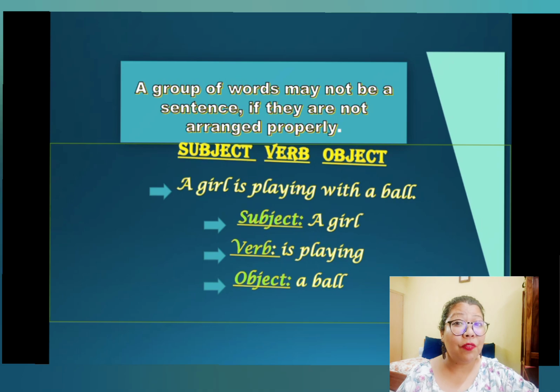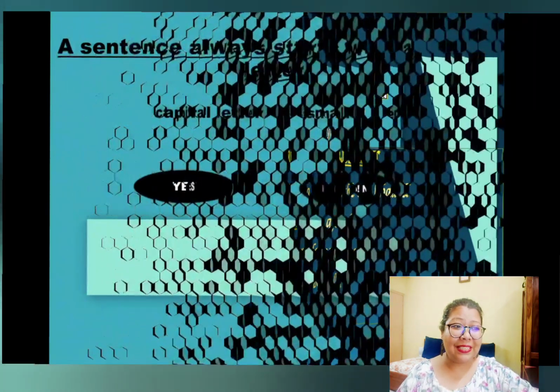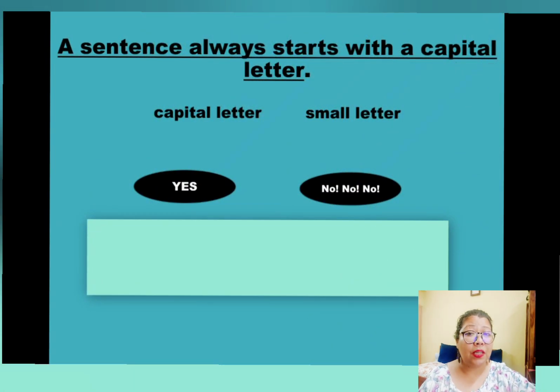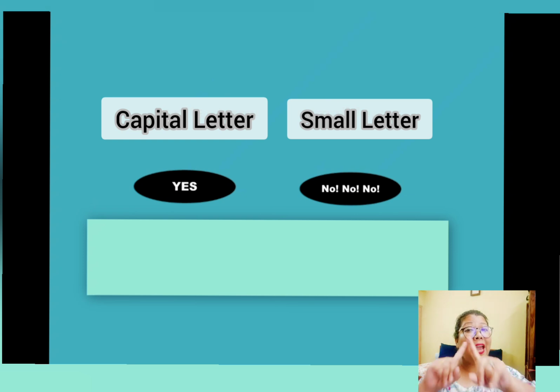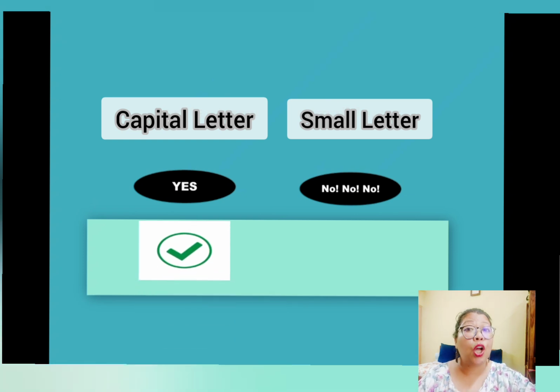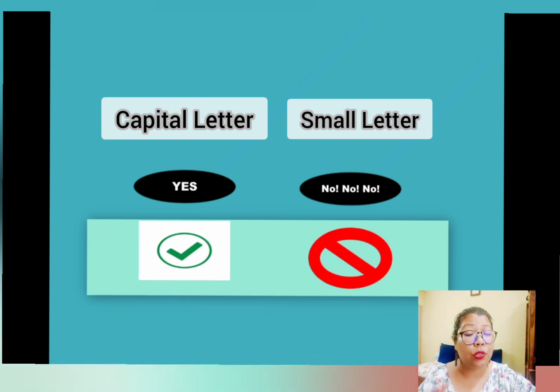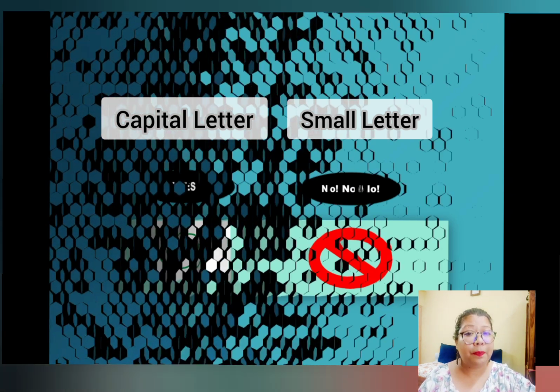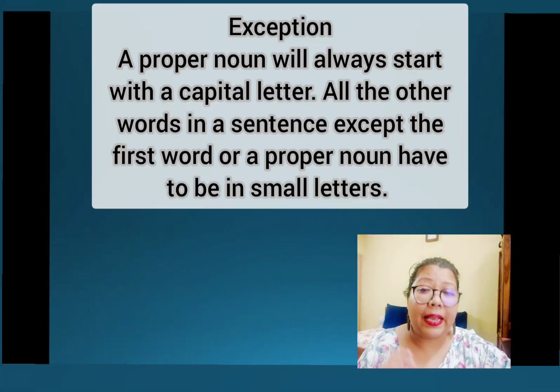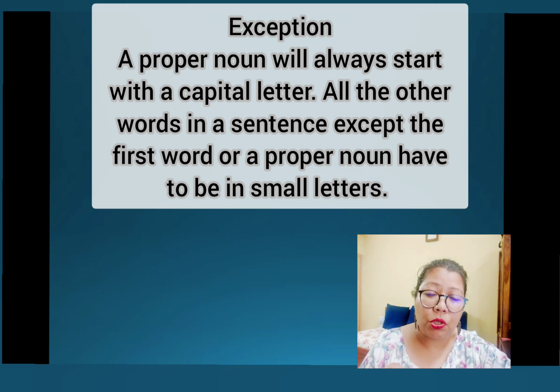Great. Now let's move on to the next slide, which is: a sentence always starts with a capital letter. So a big no-no to those who do not use capital letters, who use small letters. Do not do that, please. Okay, now there are certain exceptions. In case of special nouns or proper nouns, you have to use capital letters only. You have to begin the word with a capital letter, even if it is at the end of the sentence. Okay? So that's an exception.